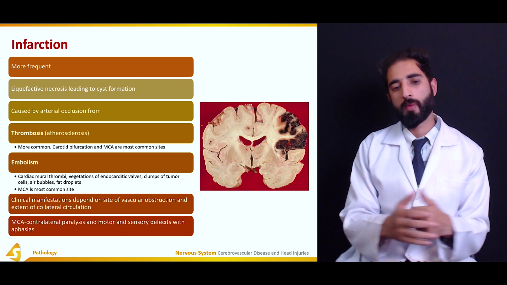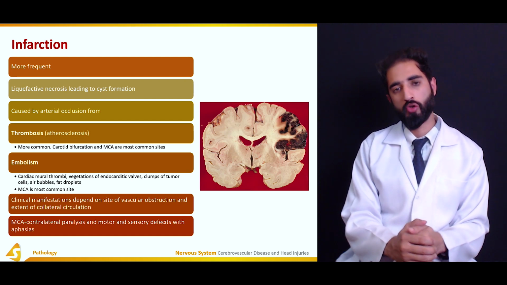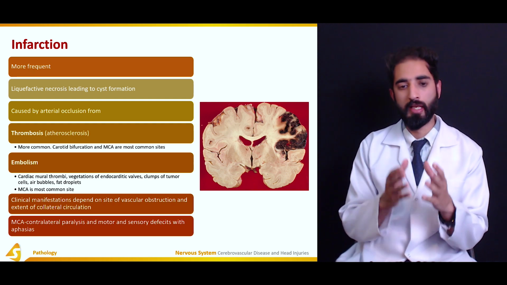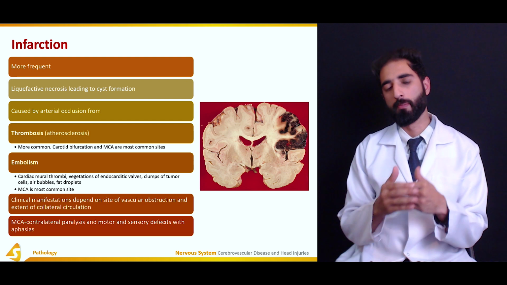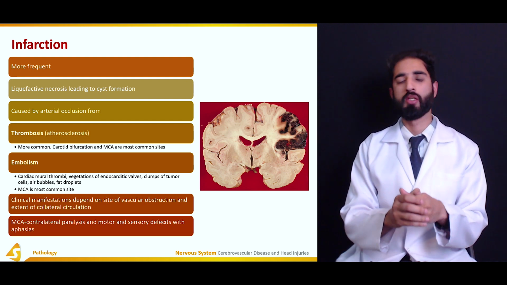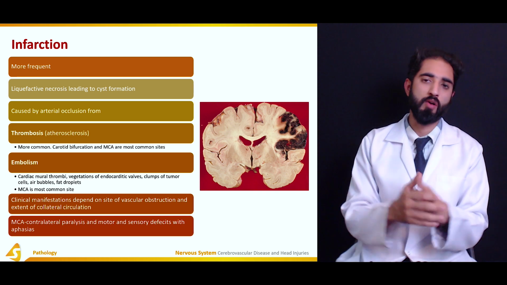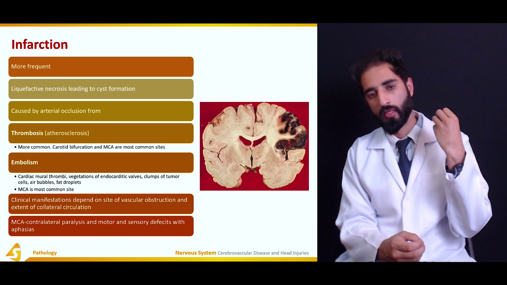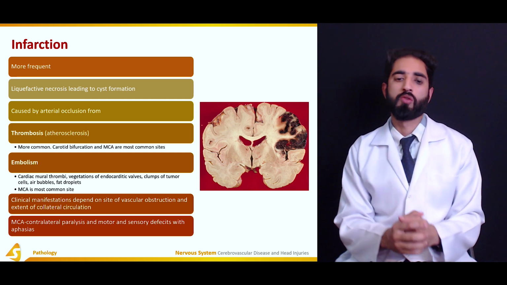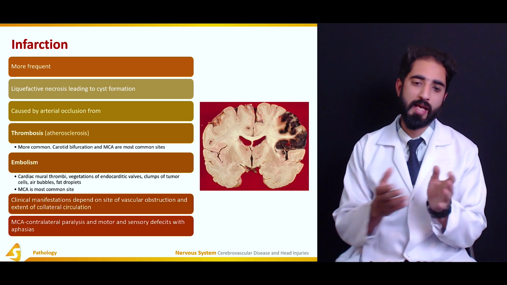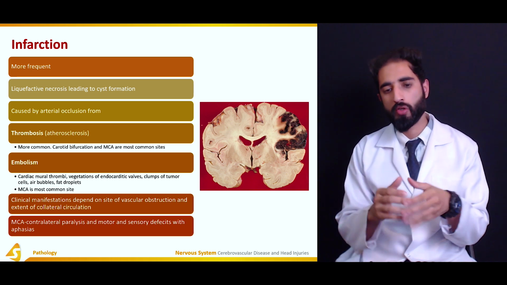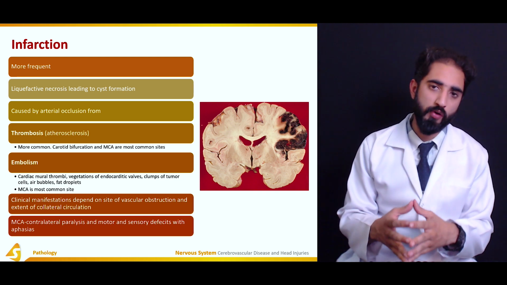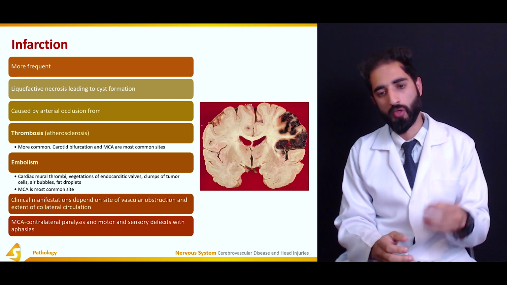It is usually caused by arterial occlusion, which can occur via two major processes or phenomena. One is the thrombosis and one is the embolism. The major cause of the thrombosis is actually atherosclerosis due to the formation of the atherosclerotic plaques in the blood vessels which are supplying the cerebral hemispheres or the brain tissue. So thrombosis is more common as compared to embolism, and the most common or the favorite sites for thrombosis to occur is the carotid bifurcation as well as the middle cerebral artery.